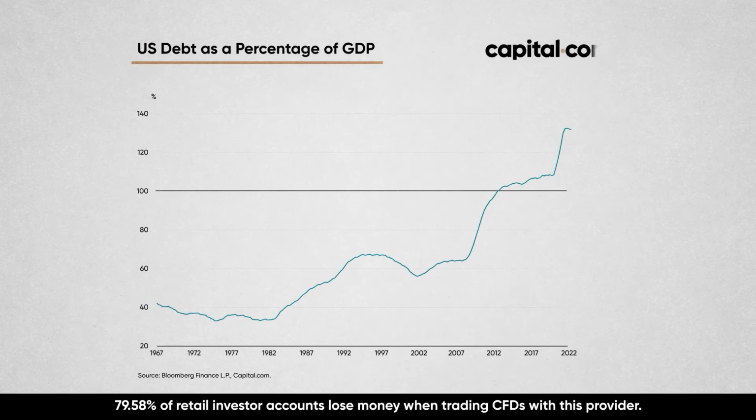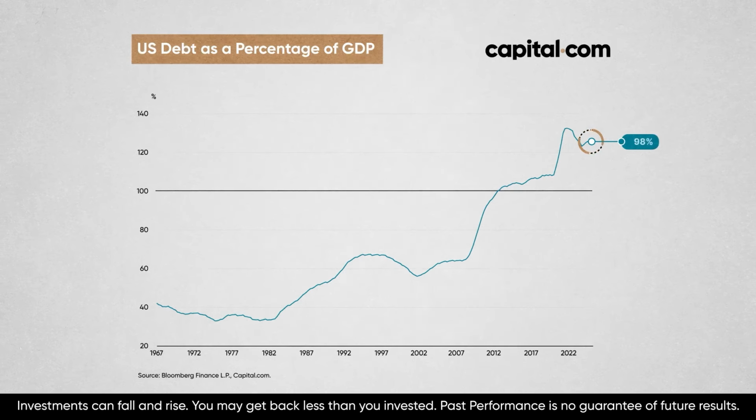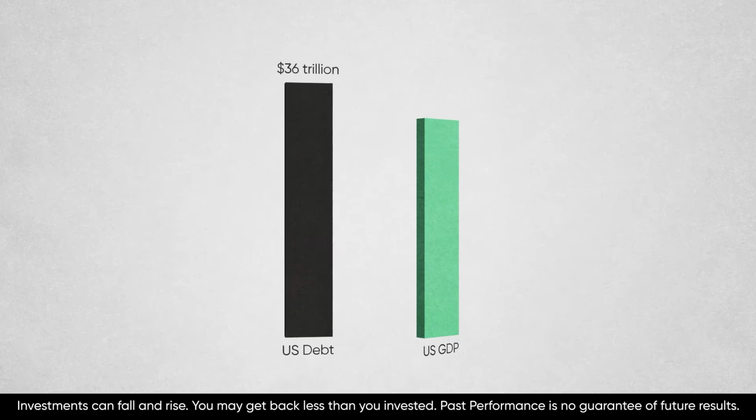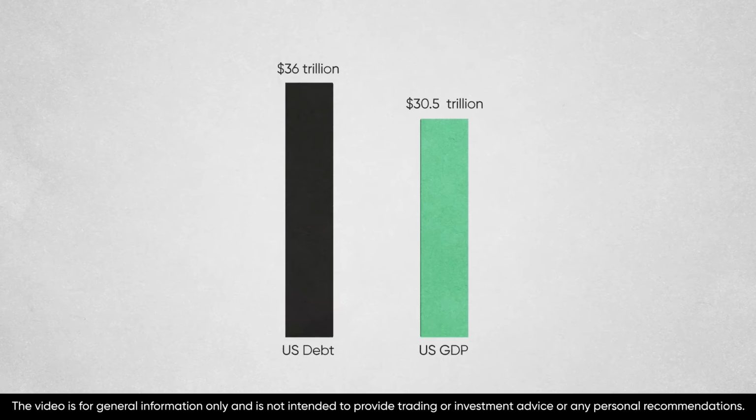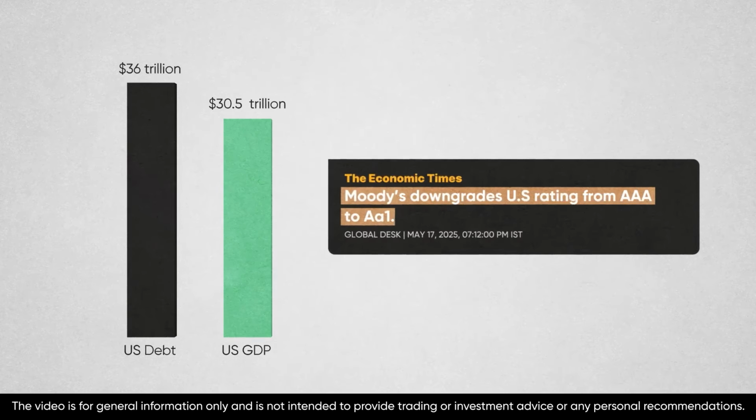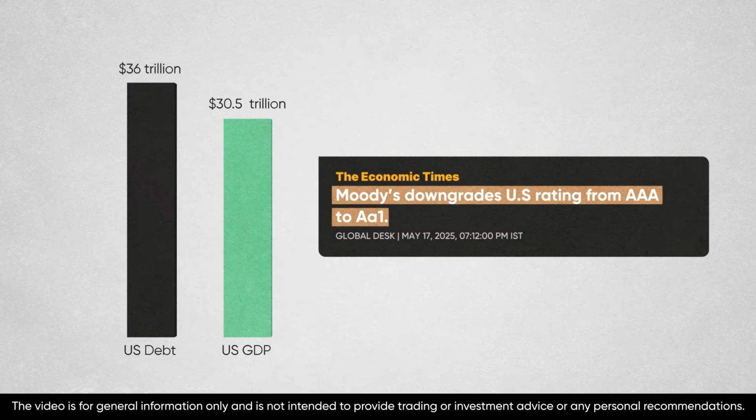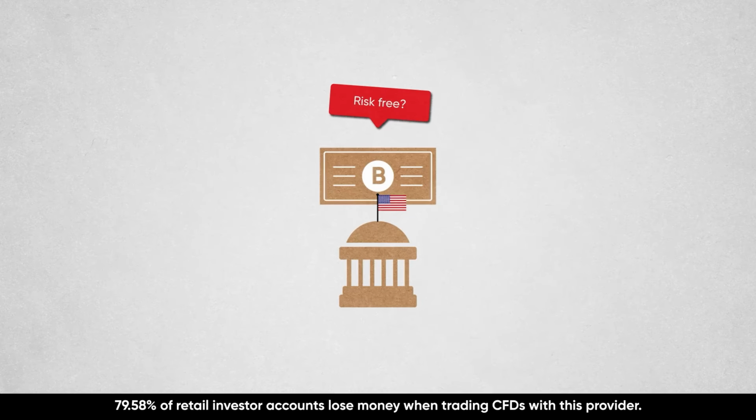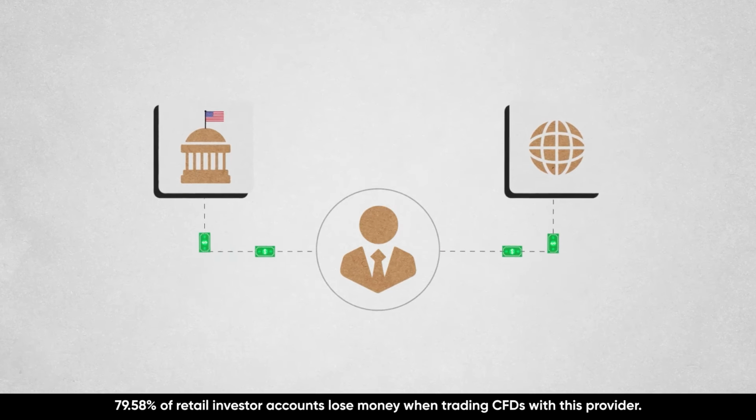This chart shows one of those risks: the US debt crisis. The debt to GDP ratio now stands at 124%. That means that US public debt, which tallies up to $36 trillion, is bigger than the entire American economy, and has been for years. This is why in May, Moody's downgraded the US government's credit rating from AAA to AA1, reflecting real fears about the long-term sustainability of the US debt burden. This calls into question how risk-free US treasuries actually are, and is likely a big factor pushing some global investors away from US bonds and into foreign markets.